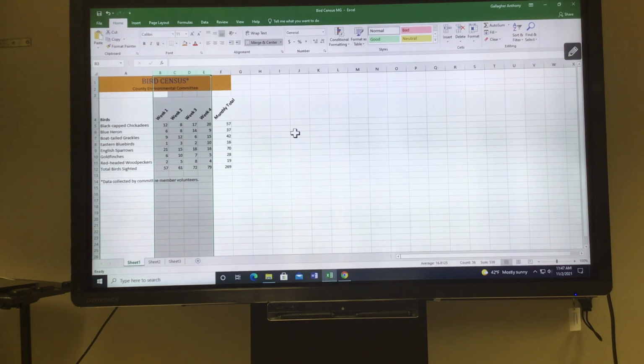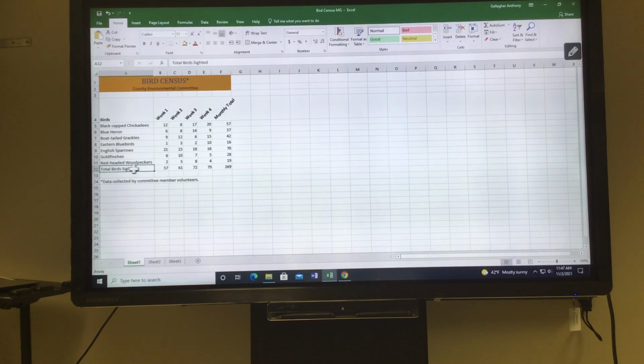Alright, so we are through step 8. Step 9 is to bold the range A12 through F12. So go down here to total birds cited in A12, and then select over to F12 and bold. A12 through F12.